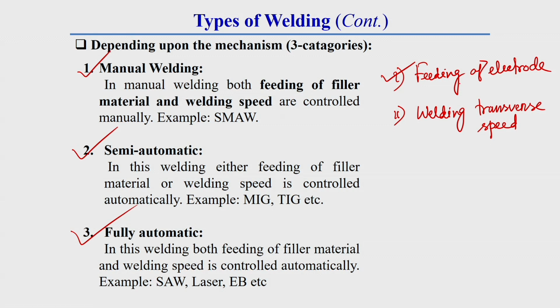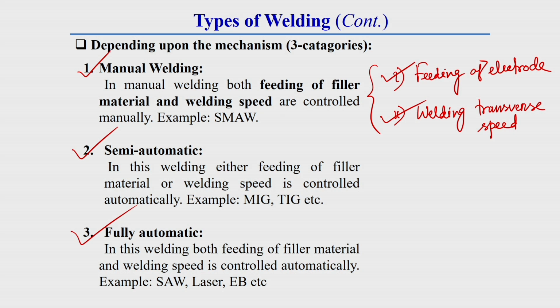Generally this feeding of electrode decides how much molten material should be deposited along the welding region. And welding traverse speed means what should be the speed of welding, that means how much length of welding should be done per minute or per second or per hour. So, these two parameters are very important. Based on these two parameters, welding can be categorized into three different categories: manual welding, semi-automatic welding, and fully automatic welding.